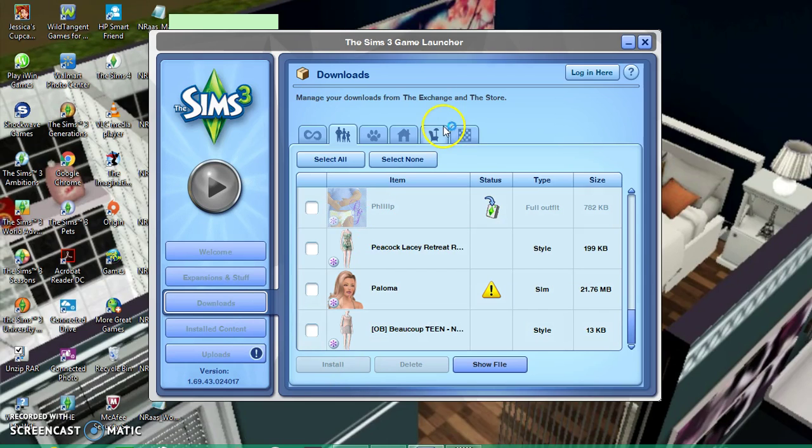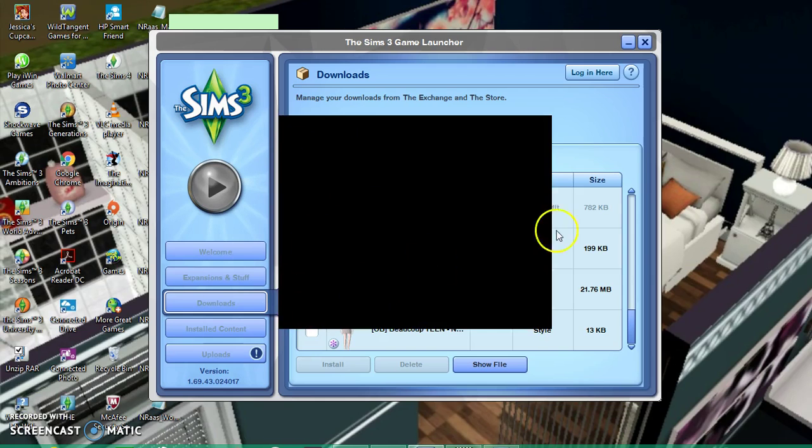After everything has been installed, there will be a little square box about this size. It should say 100% complete at the bottom, and other things should say success.